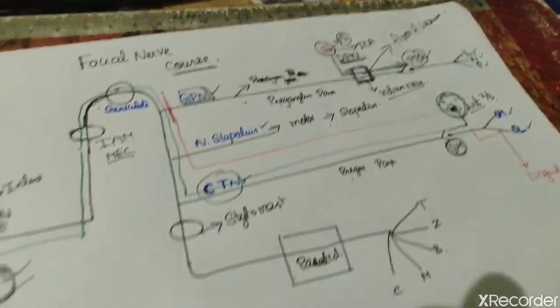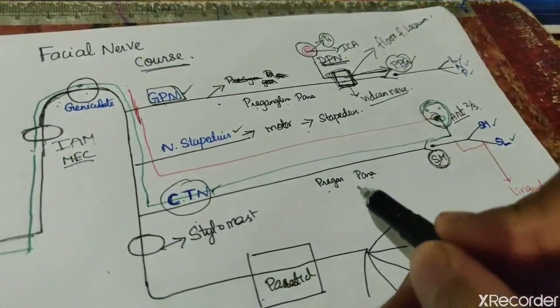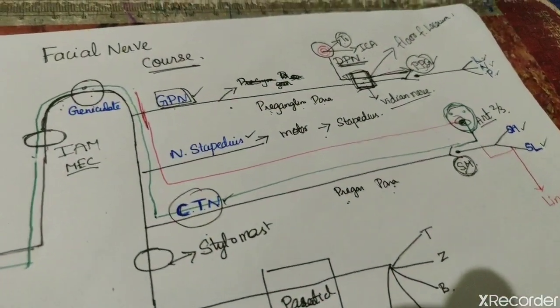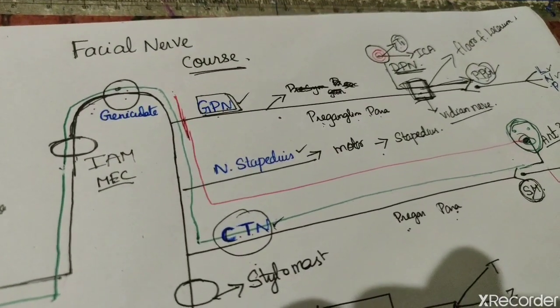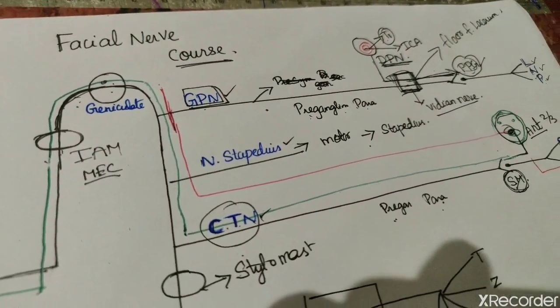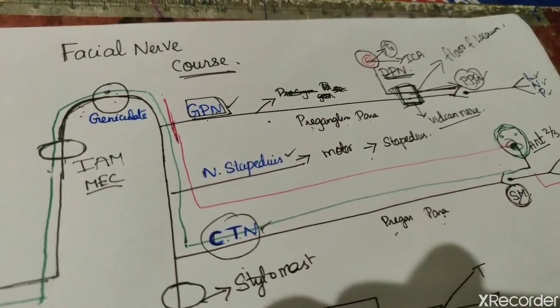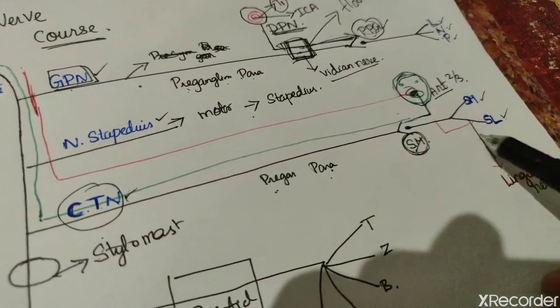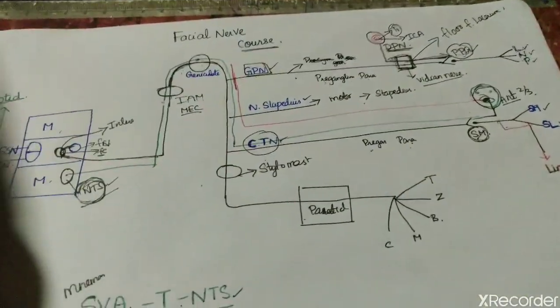Next, in the submandibular ganglion, the chorda tympani carries preganglionic parasympathetic fibers, so which nerve carries sympathetic fibers? It is the lingual nerve. The lingual nerve gives the sympathetic fibers to the submandibular ganglion.